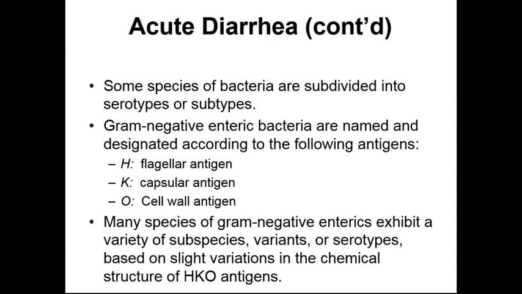The gram-negative enteric bacteria, enteric is that term referring to intestines, or sometimes referred to as enterobacteria, are going to be named according to the antigens they have on their surface. If they have the H antigen, then they probably have flagella present. If they have the K antigen, they probably have capsules. And if they have the O antigen, this O antigen is associated with cell wall formation. So if we look at our gram-negative gut bacteria, they're going to have a wide variety of subspecies, variants, or serotypes. And these are all going to have slight variations of these H, K, and O antigens on the surface of their cell envelopes.